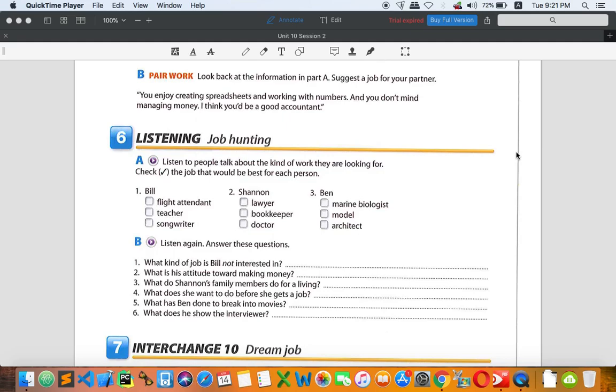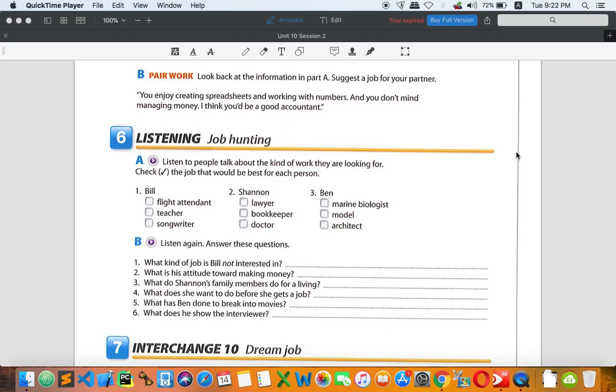And also in part B, you have to listen once again in order to answer the questions from number 1 to number 6. And tomorrow I will check these answers all together. So once again, listen to the audio tracks that I taught you yesterday, and do these 2 exercises, A and B.